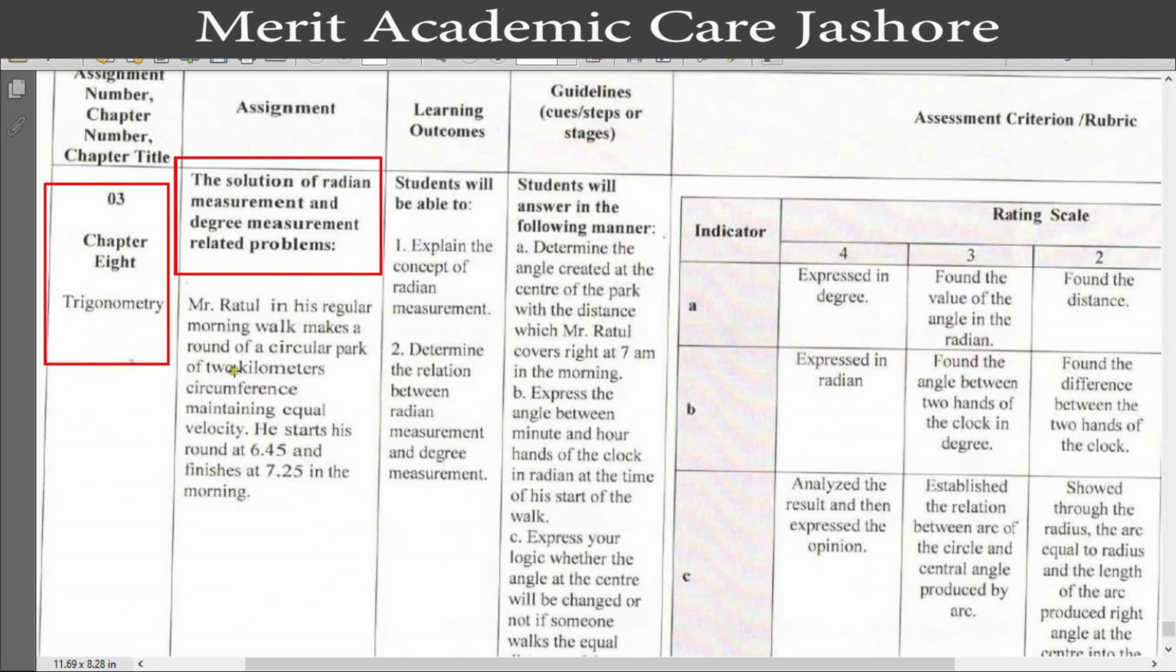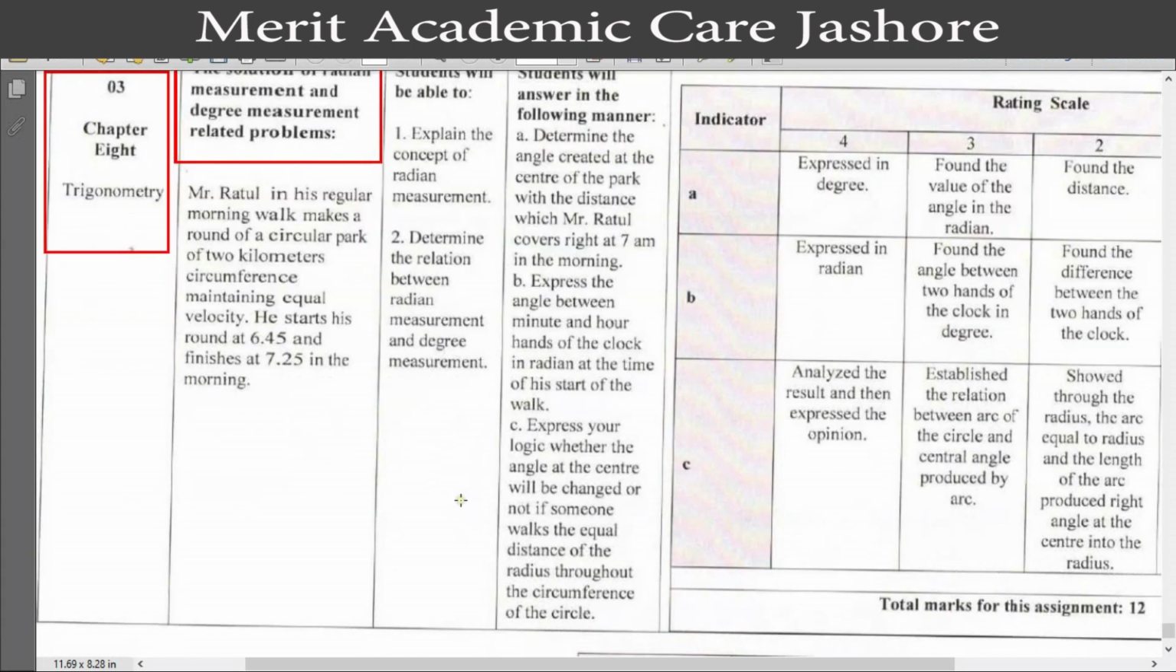Our assignment is: Mr. Rahul in his regular morning work makes a round of a circular park of 2 kilometers circumference, maintaining equal velocity. He starts his round at 6:45 am and finishes at 7:25 am in the morning. Now we have to give 3 answers from this question. Our first question is question number A. Determine the angle created at the center of the park with the distance which Mr. Rahul covers right at 7 am in the morning.